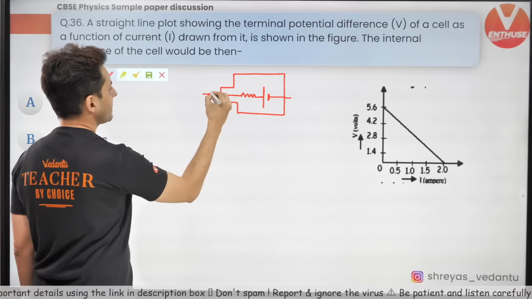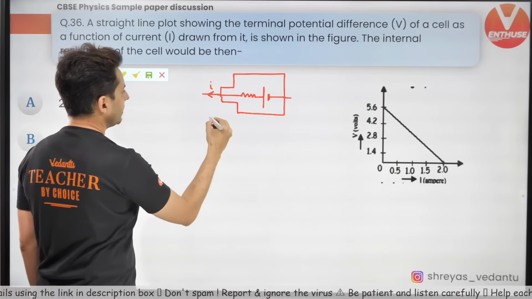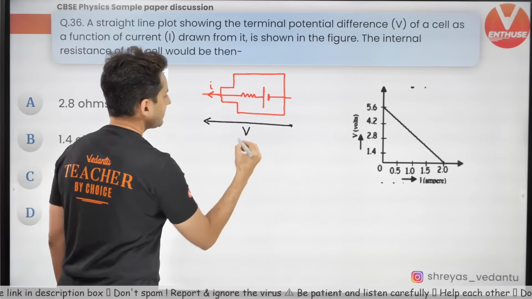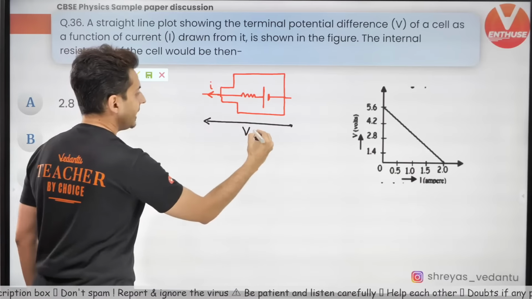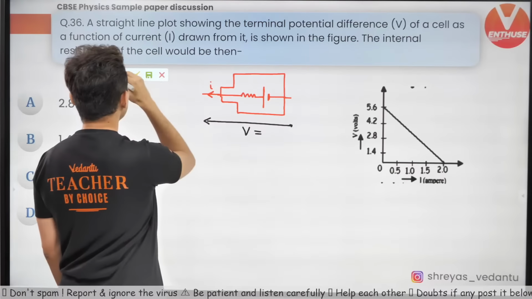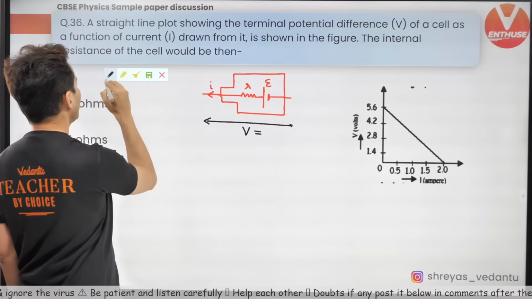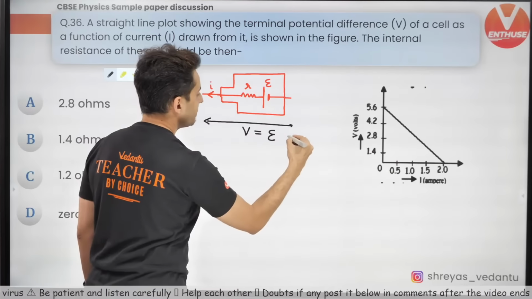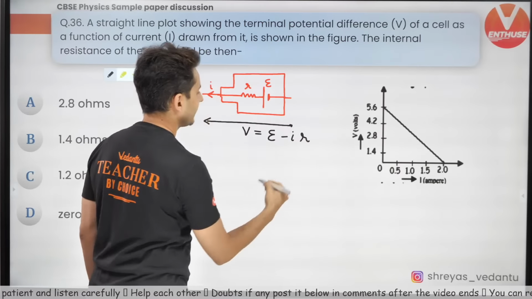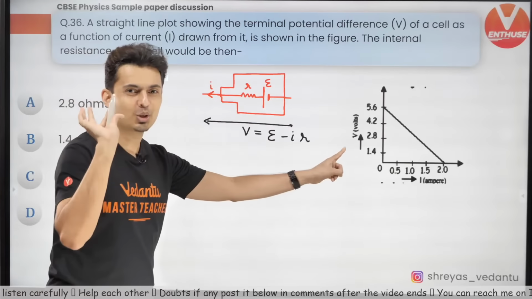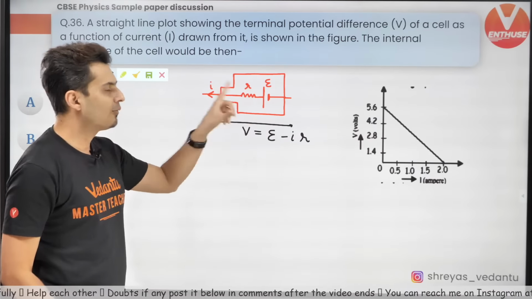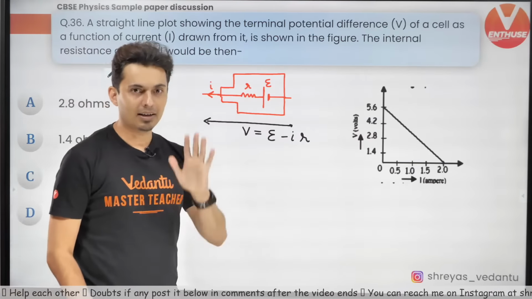So if there is some current I, the voltage drop across a battery is actually the EMF. Let's say this is E, this is internal resistance R. So this is E minus IR. This is a standard equation which you should know when current is being pulled from a battery. Keep this in mind.